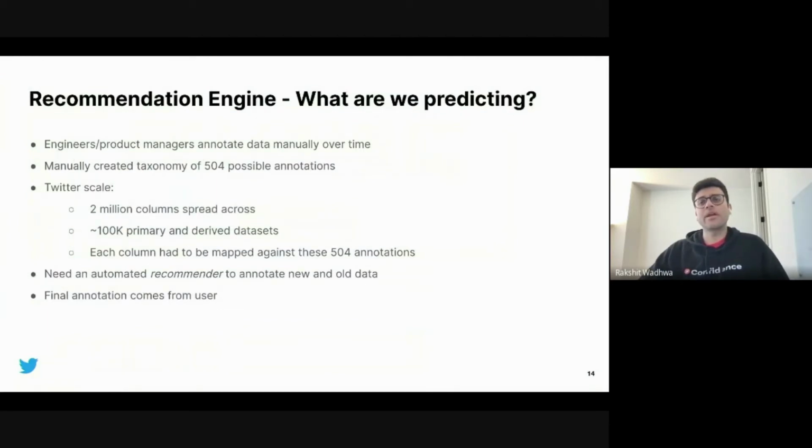Twitter manually created a taxonomy of 504 possible annotations. The taxonomy was created by combined efforts of engineering, product management, and legal teams. Engineers and product managers then used this taxonomy to manually annotate datasets for a while. Around 30,000 columns were annotated this way.